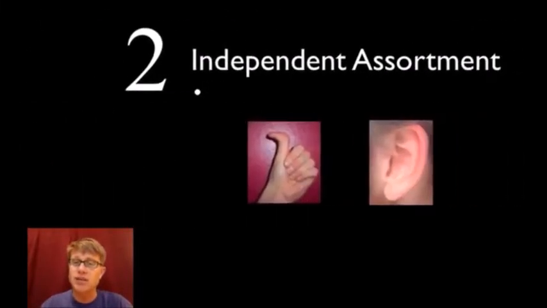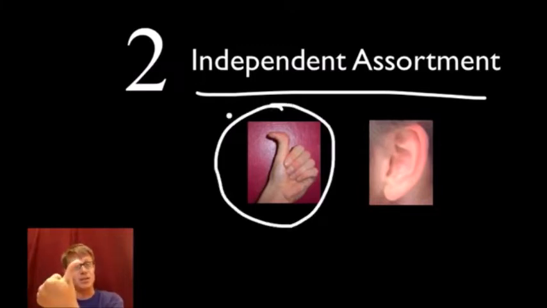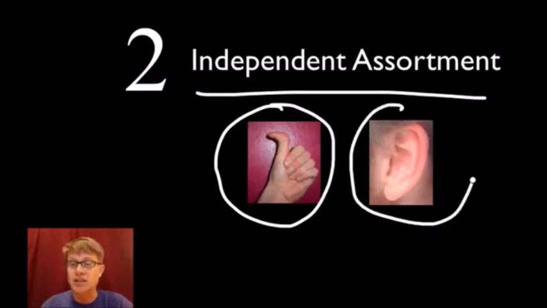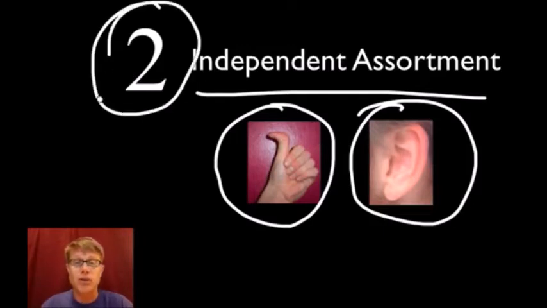The next one is the law of independent assortment. The law of independent assortment says that the gene that causes, for example, hitchhiker's thumb, which is where your thumb actually bends back, and the gene that causes an attached earlobe, those two traits don't affect each other. In other words, they sort independently. And so we can work problems without mixing these two together. They do not influence one another.